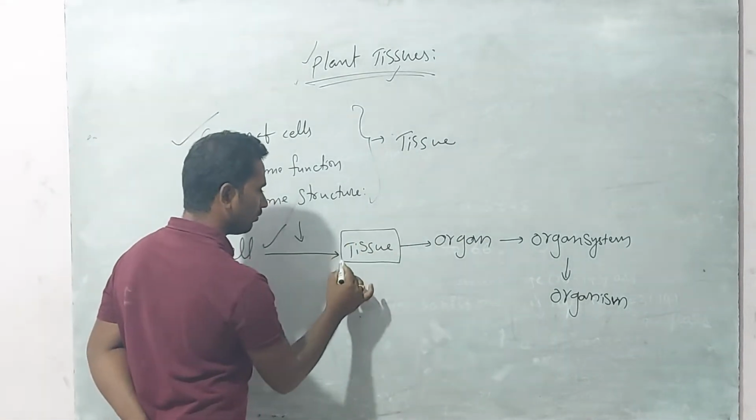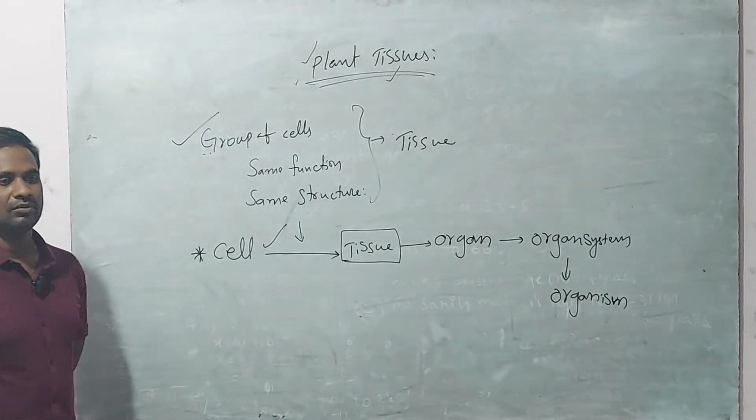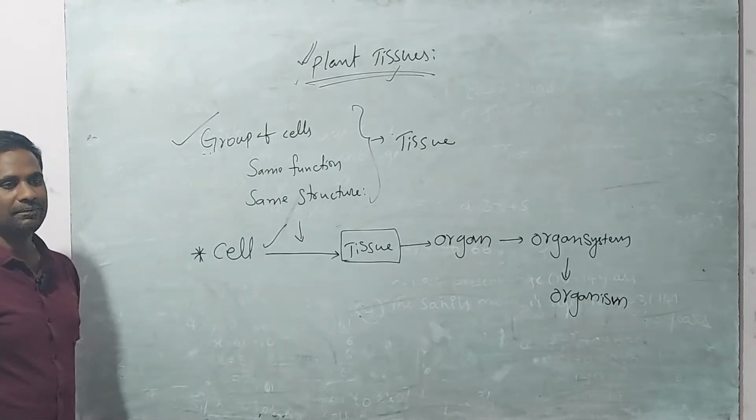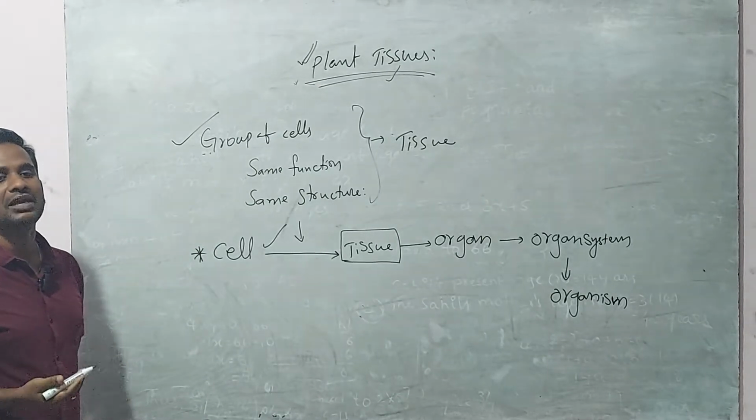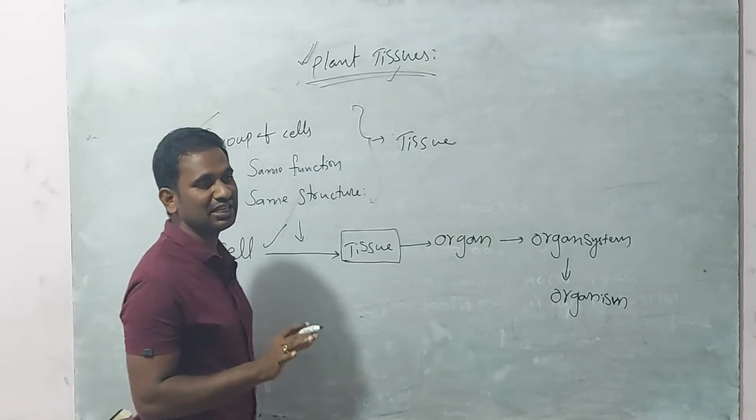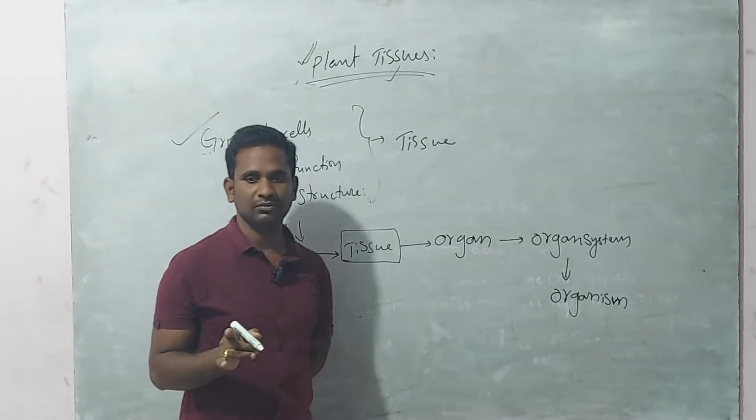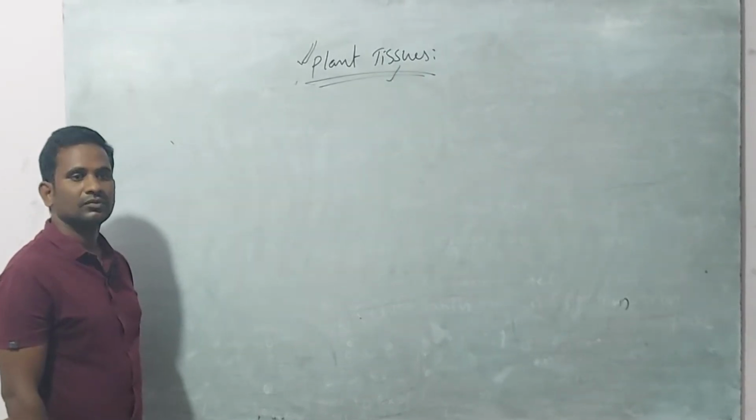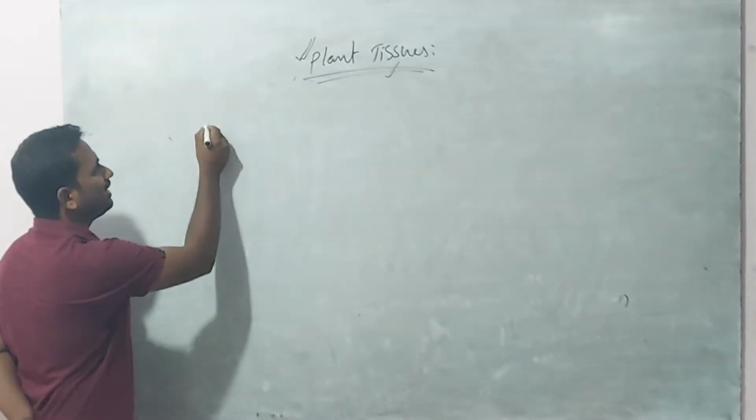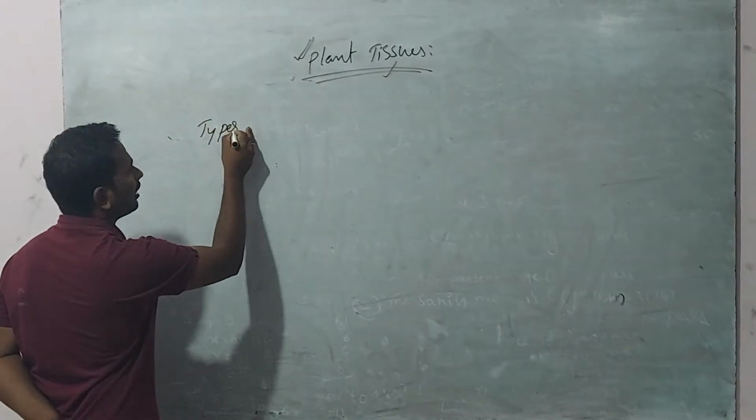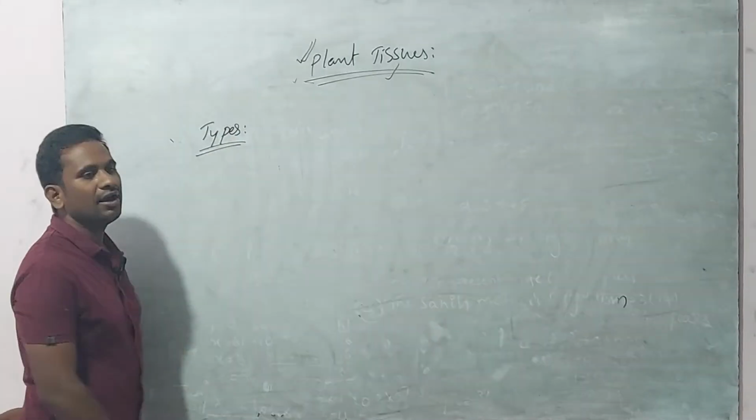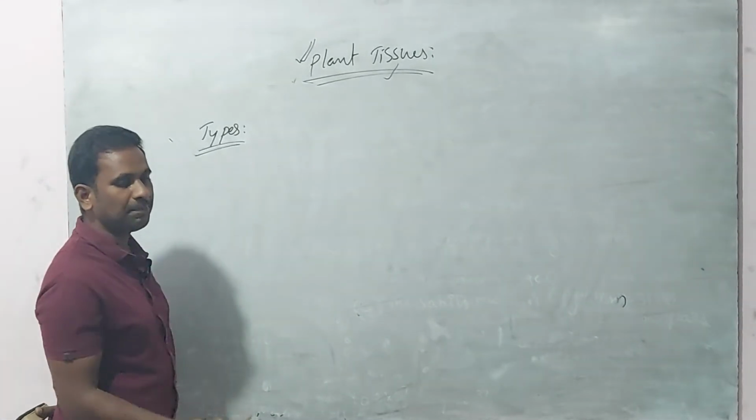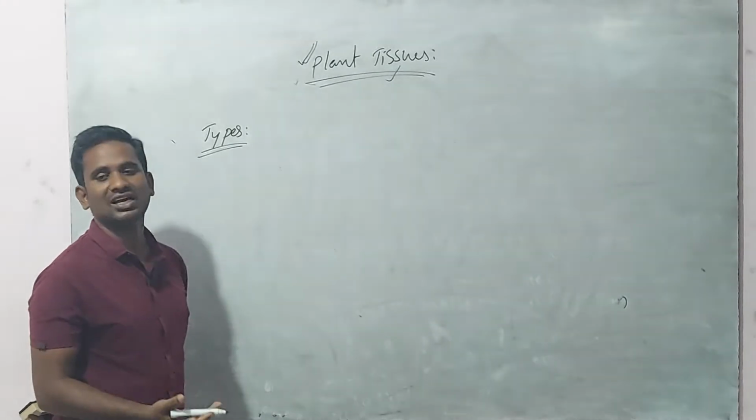Now we are discussing tissue, mainly in the plant body. How many types of tissues are present in the plant body? That is the most important point. Let us discuss the types of plant tissues. What types of tissues are there in the plant body?